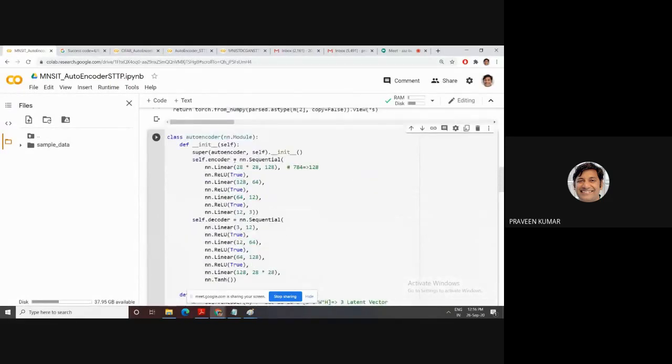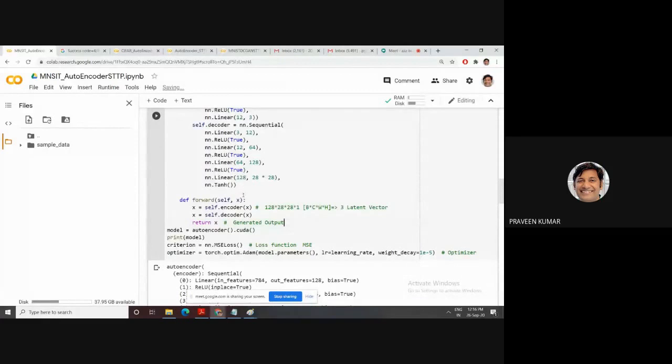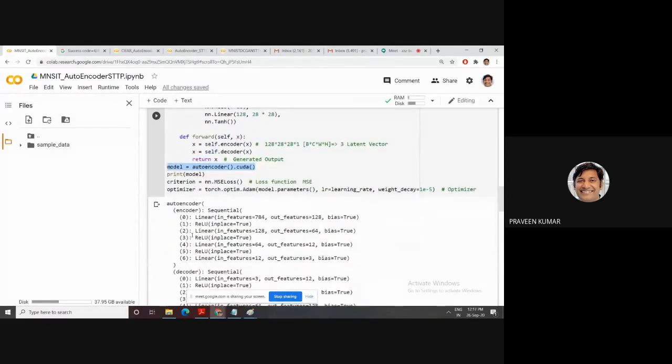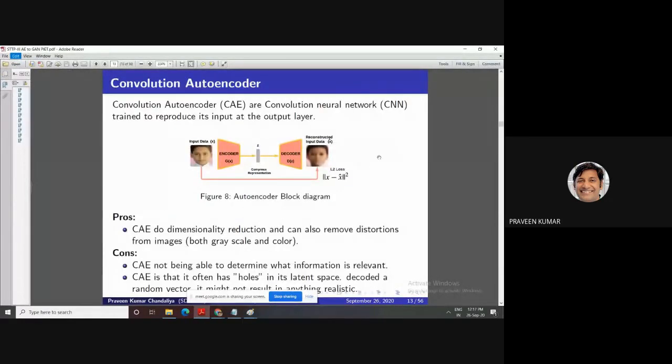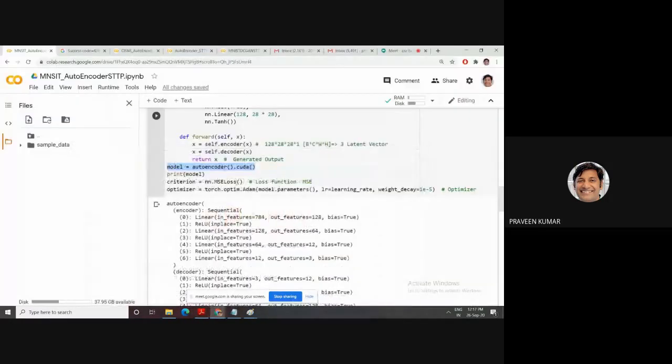This is your encoder. So first we design this autoencoder. Then CUDA means our program is running on GPU. So with the help of this CUDA, we convert it. Then what is the loss function? In our slide, the loss function is MSE. MSE is the loss function. So go for the loss function. A predefined loss function is available, nn.MSELoss.